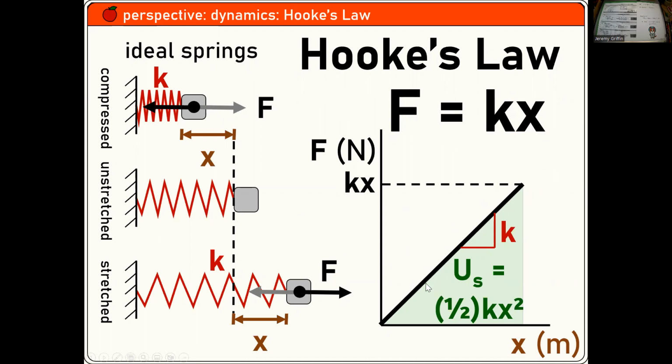You guys remember F equals kx. You can create a graph looks like this, F versus x. The slope is equal to k, the spring constant. You guys remember you had some springs that were not very stiff, like the green and blue springs. You put a little force, it stretches a lot. But some were really stiff, like those red and white spring scales. You put a huge force and only stretches a little bit. The area under this curve represents spring potential energy, which I haven't quite got to in this presentation, but that's what that would be, right?